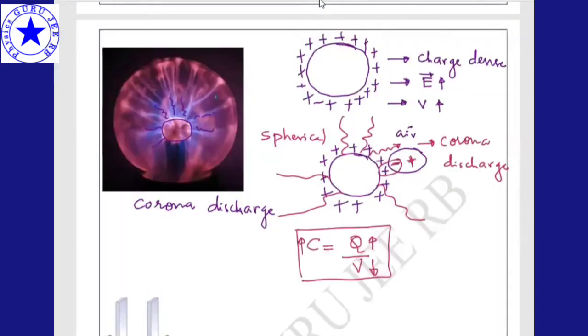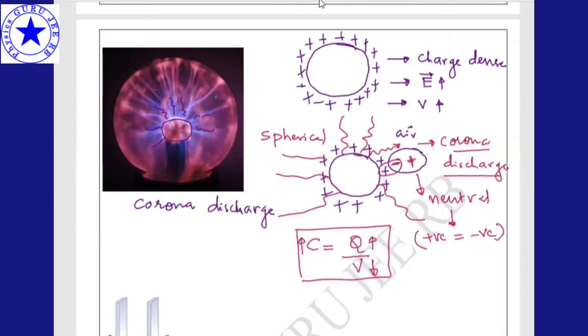When I take a spherical capacitor, the charges will be scattered and not concentrated at a point due to corona discharge. Here the capacitor is placed in air. The air particles are neutral, with an equal number of positive and negative charges.